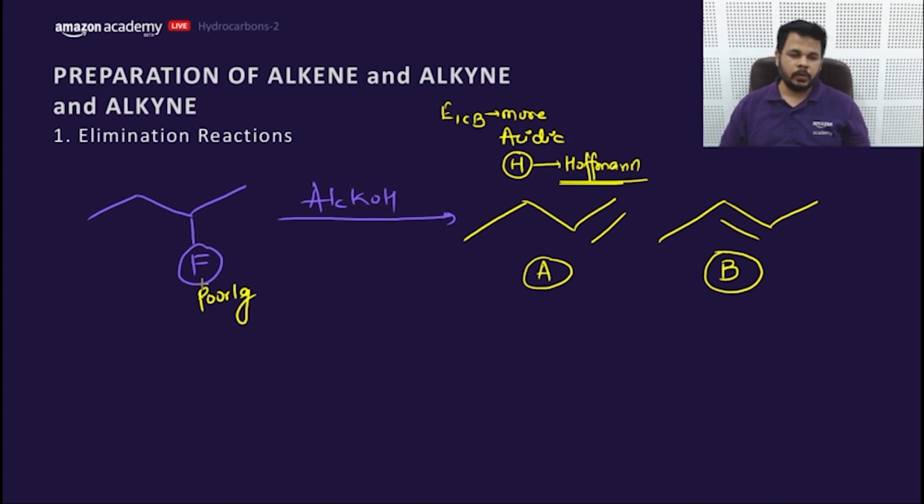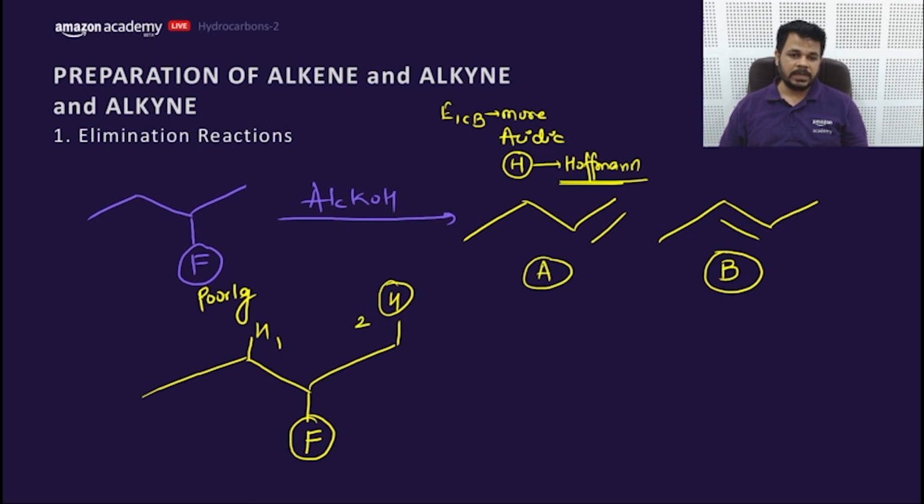Why a poor leaving group for E1CB? Because as per the transition state spectrum, if we want E1CB to occur, that is unimolecular elimination through conjugate base formation, we need a poor leaving group, so that H removes first, then the leaving group. We don't want the leaving group to remove first or along with the C-H bond breaking, so we need a poor leaving group which will make the H at the beta position acidic.